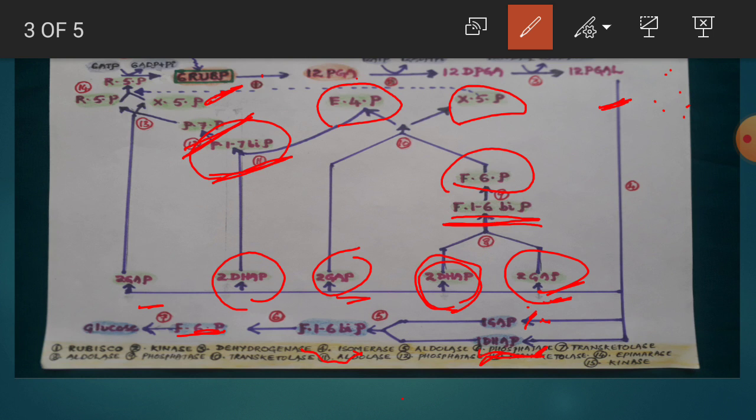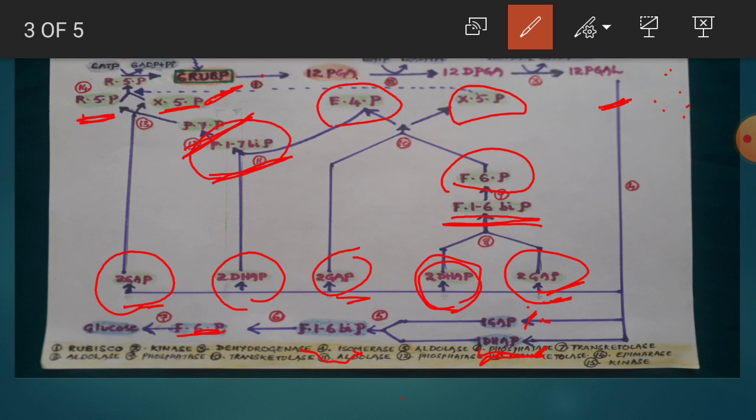Now it is called what? Fructose 7-phosphate. This fructose 7-phosphate takes the remaining 2 GAP molecules present here, and in the presence of an enzyme transketolase, it is dissociated into 2 molecules again. What are they? Xylulose 5-phosphate and ribose 5-phosphate. So if you observe clearly, in the last 9 reactions we have seen the same type of enzymes: aldolase, phosphatase, transketolase, again aldolase, phosphatase, transketolase. So it is very easy to remember all the enzymes.